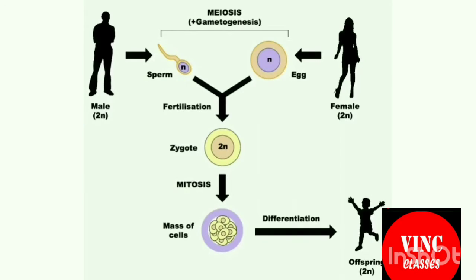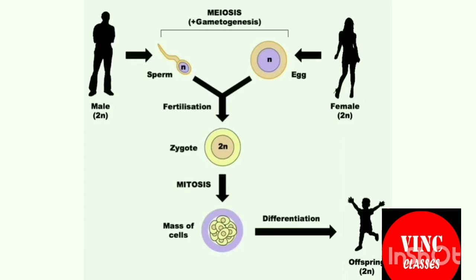In earlier presentation, we have discussed gametogenesis in detail. Now, just in brief, that formation of gamete, that is sperms in males and ovum in female, transfer of sperms into the female genital tract through insemination, and the fusion of male and female gametes through fertilization, leading to the formation of zygote. And this zygote becomes the offspring. So, this is the sexual reproduction in humans.